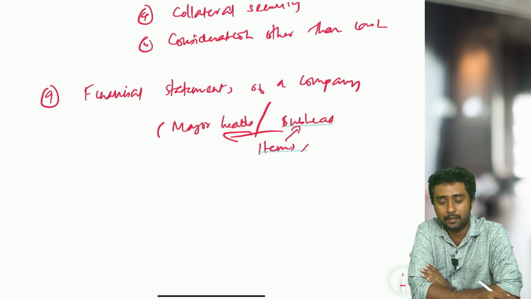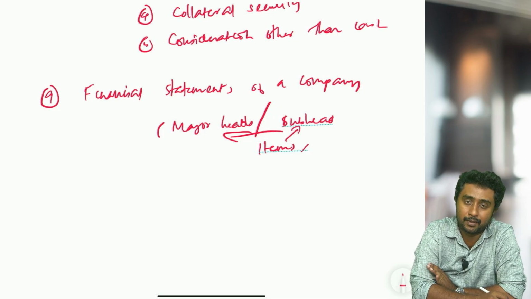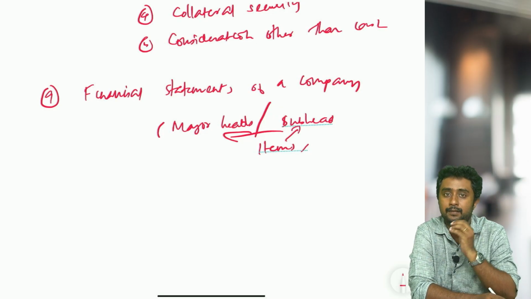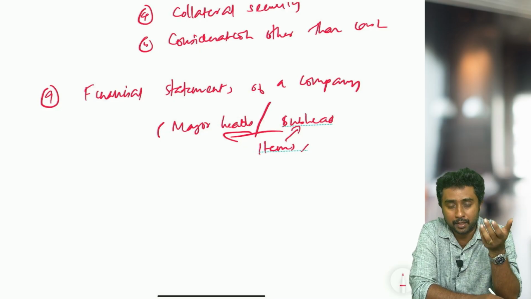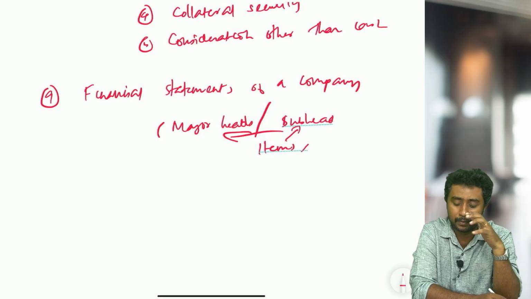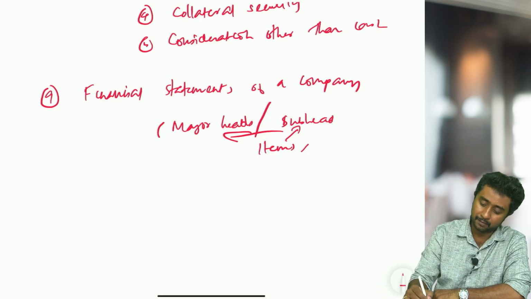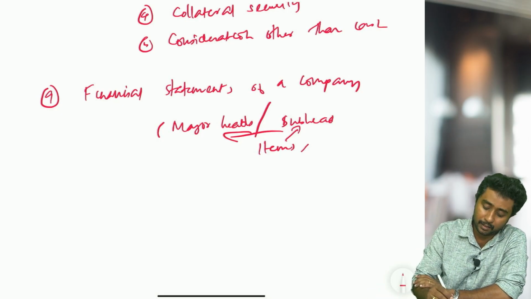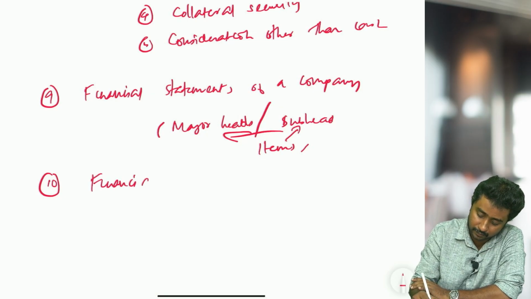The next important theory in this chapter is obviously the nature of financial statements. What is the limitation of financial statements? Similarly, whatever theory is related to financial statements, such as nature, limitations, who the users of these statements are, benefits and importance of these statements, all these basic things you have to cover. Basically it is a theory chapter. It won't take much of your time to cover all these things. Those are the important topics, along with major head, subhead, and the items that are connected.